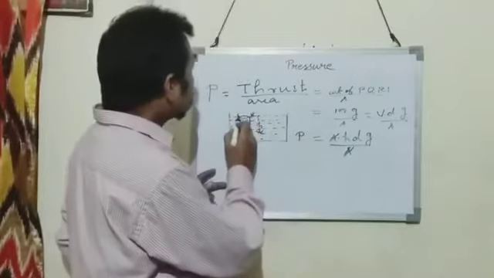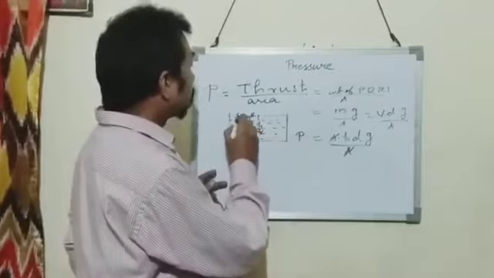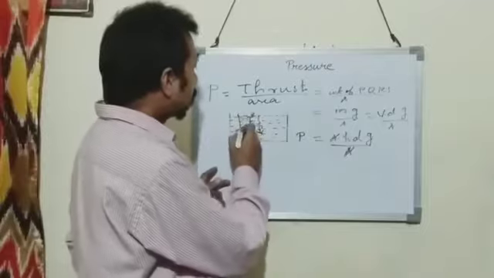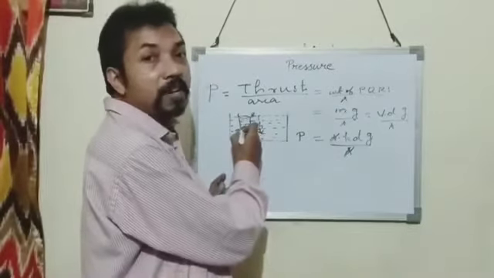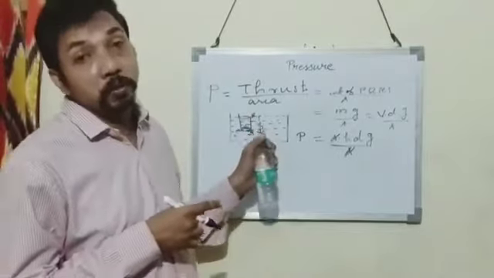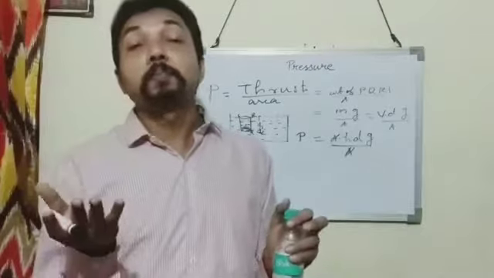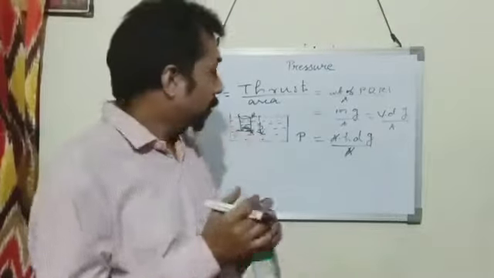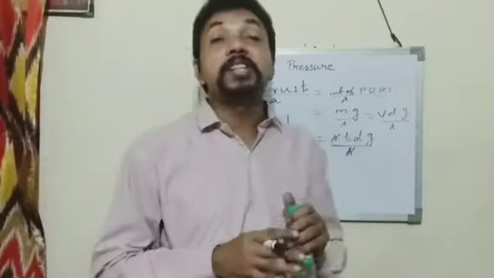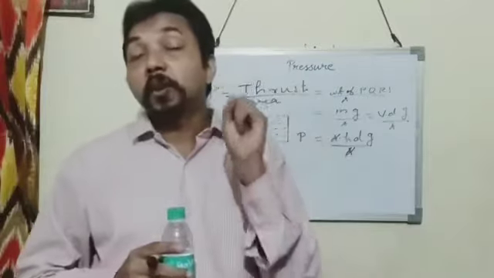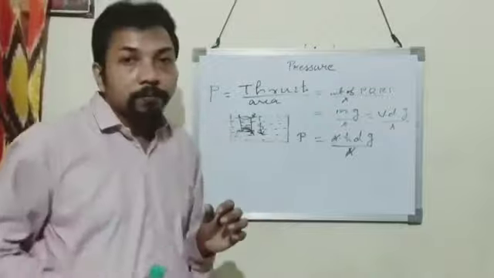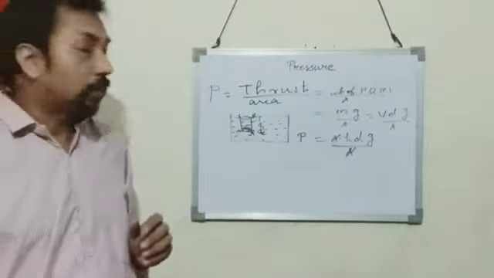Suppose that atmospheric pressure is acting at the free surface. Then the total pressure acting on the base of this vessel will be atmospheric pressure plus pressure due to liquid column, meaning atmospheric pressure plus h rho g. So this is the formula to find the liquid pressure. Liquid pressure depends on these three factors: height of the liquid column, density of the liquid, and acceleration due to gravity.